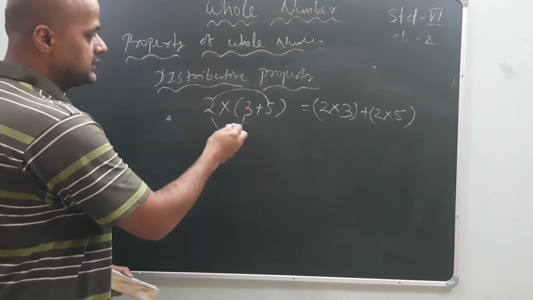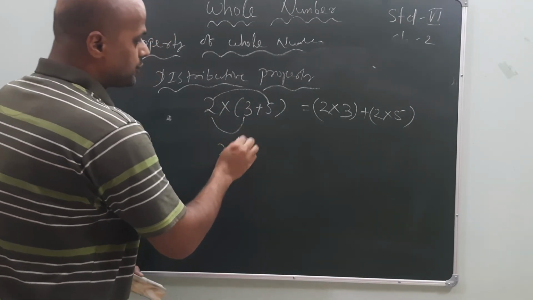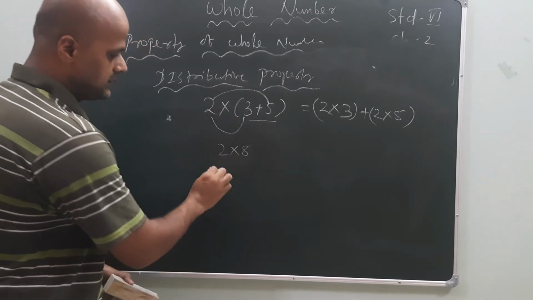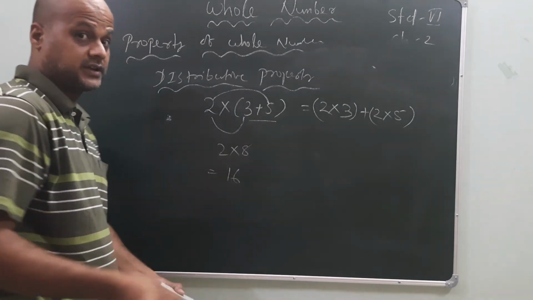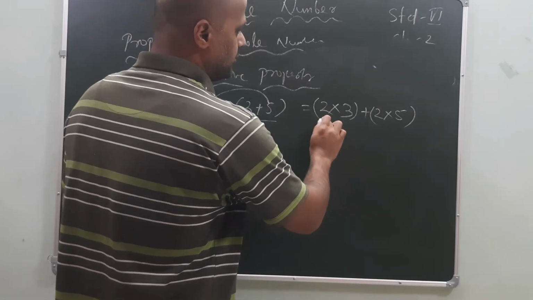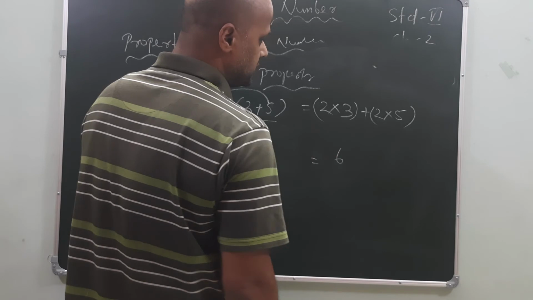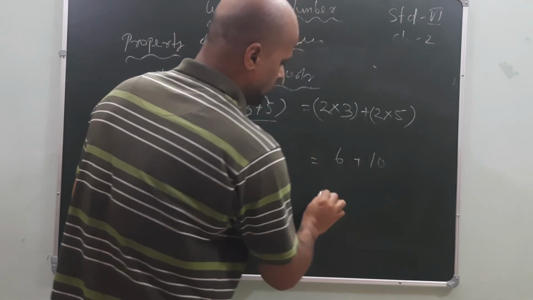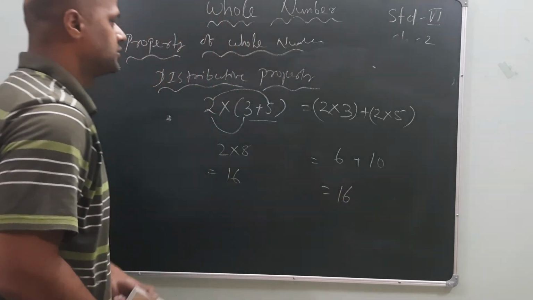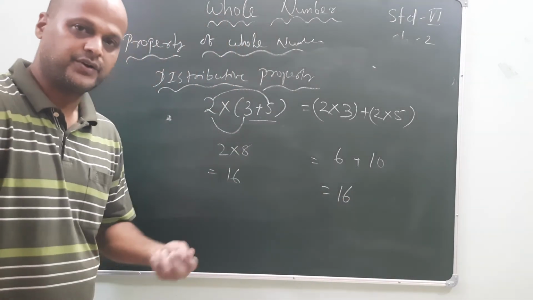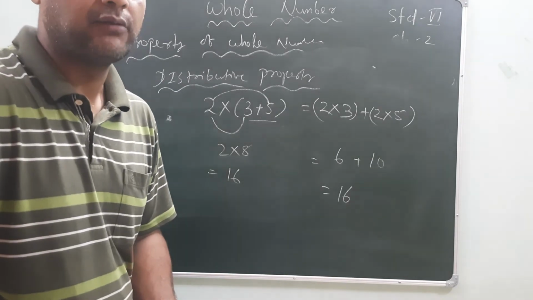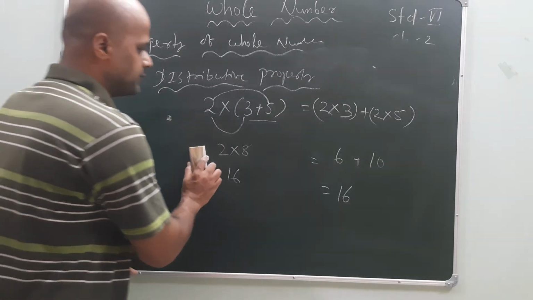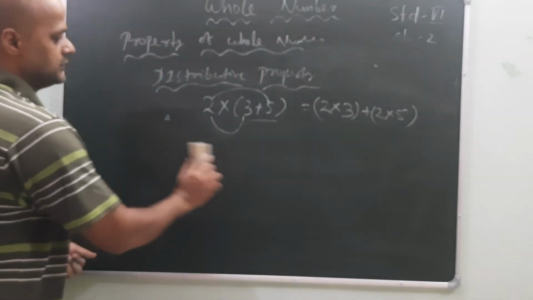Let's check it. 2 into, according to the BODMAS rule, you have to solve the bracket first. 3 plus 5, 8. 2 8s are 16. Is the answer coming correctly or not? Just check it. Here 2 3s are 6. Then plus 2 5s is 10. How much is it coming? 16. So understood what the distributive property is? One by one I will tell you how to do it, with one example. Take a simple example.